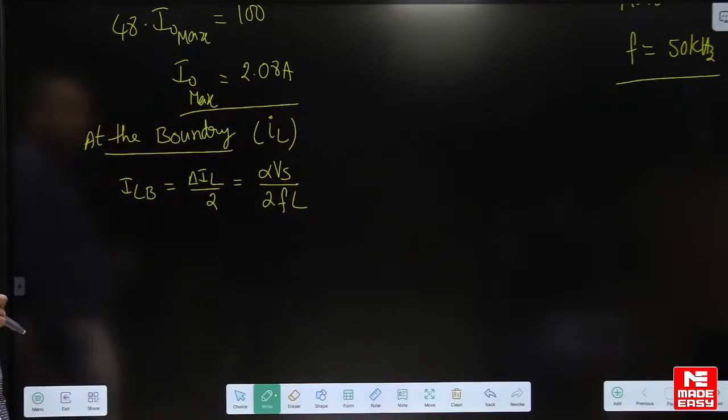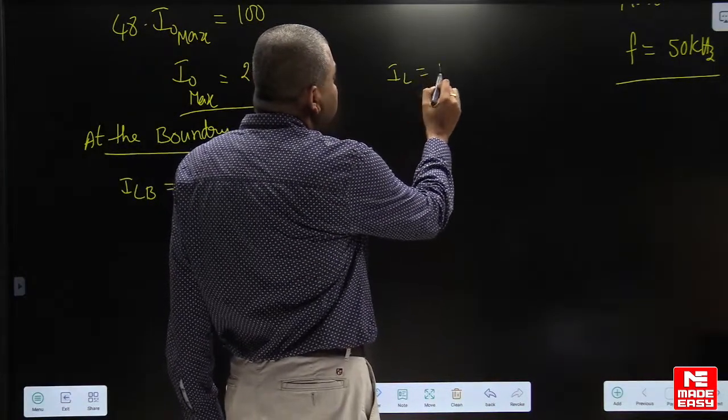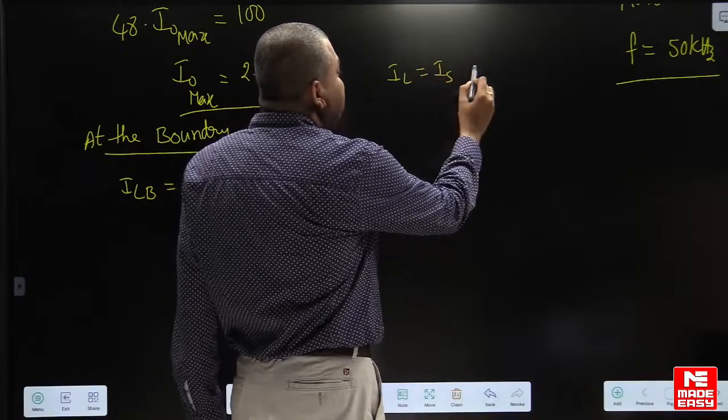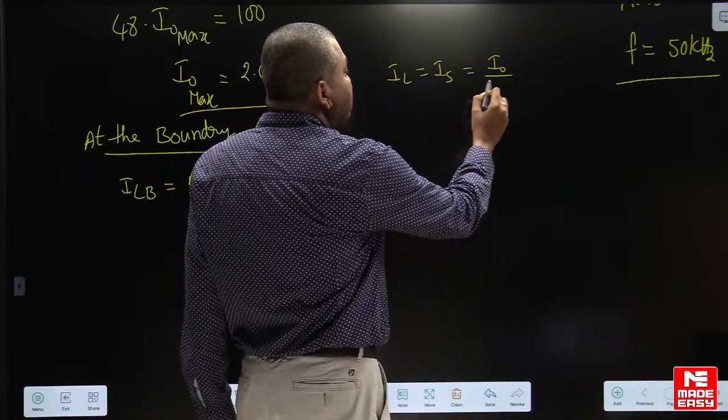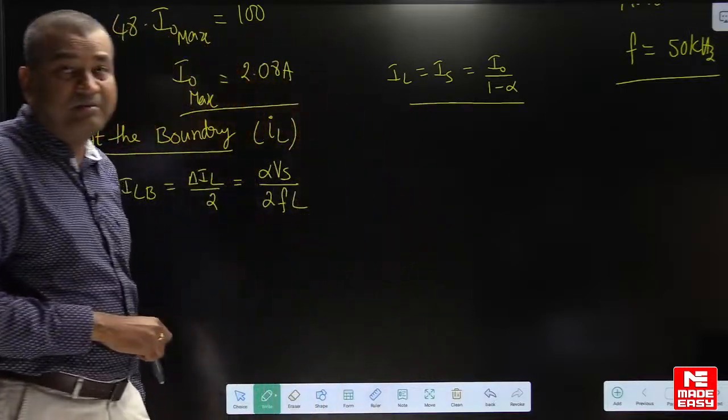I hope you understood. Now what is the formula for IL here? In boost converter, inductor current and supply current both are the same, and that is equal to I naught by 1 minus alpha. I hope you remember this formula, right?